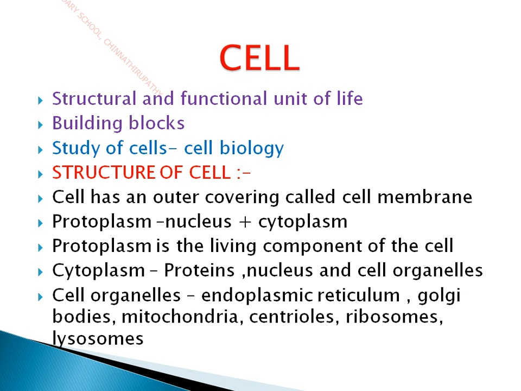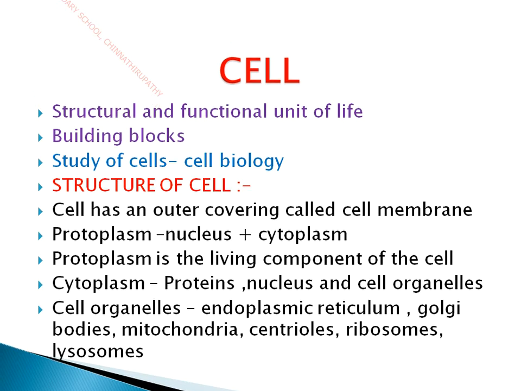So cell wall is present in plant cell and absent in animal cell, and chloroplast is present in plant cell and absent in animal cell, and centrioles are present in animal cell whereas it is absent in plant cell.